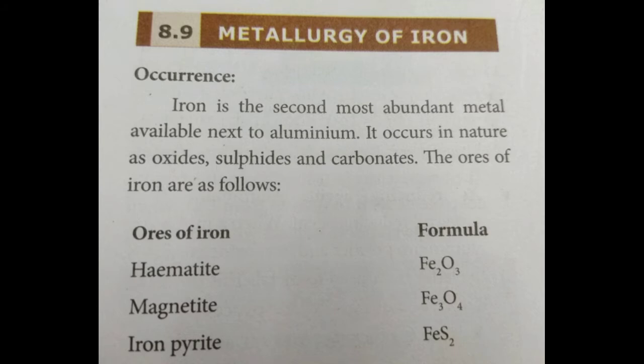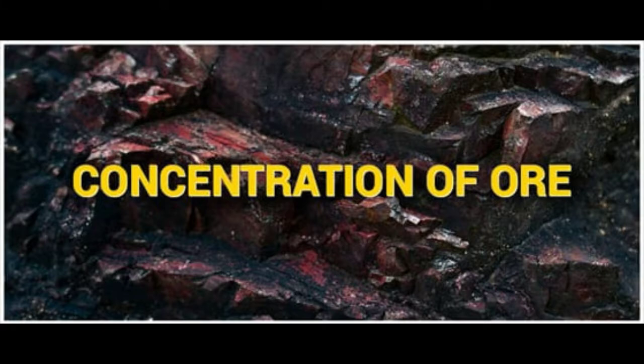Metallurgy of iron. Occurrence. Iron is the second most abundant metal available next to aluminium. Aluminium is the first abundant metal and iron is the second abundant metal. It occurs in nature as oxides, sulfides and carbonates. The ores of iron are as follows: hematite Fe2O3, magnetite Fe3O4, iron pyrite FeS2. Iron is chiefly extracted from hematite ore Fe2O3.